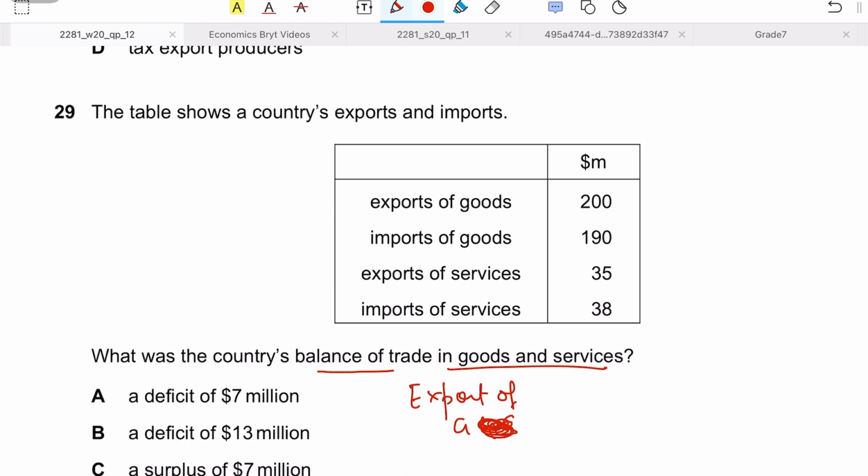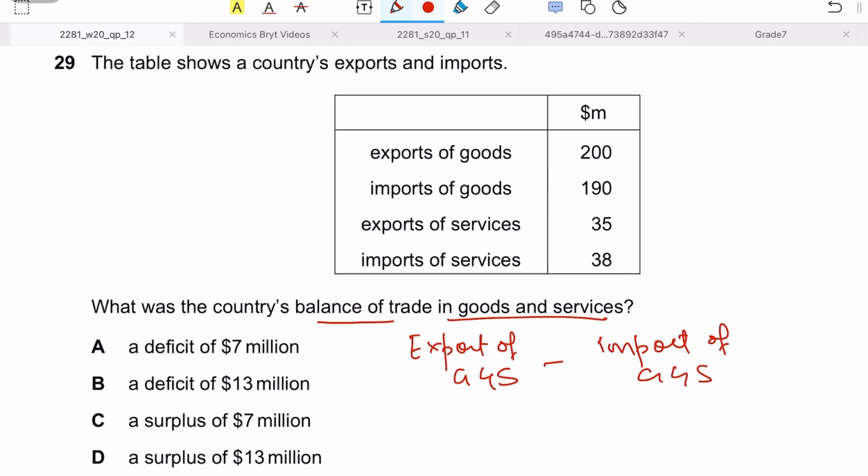If they had asked us to calculate the balance of trade in goods, we wouldn't have taken the export of services, we would have only taken the export of goods. The same goes for services, we wouldn't have taken the goods, both exports and imports. So we'll take export of goods and services minus import of goods and services.